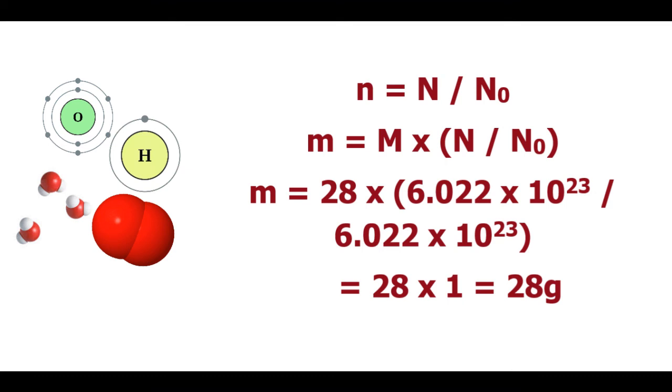So small m is equal to capital M multiplied by capital N divided by the Avogadro number, which will be equal to 28 multiplied by 6.022 into 10 to the power 23 divided by 6.022 into 10 to the power 23, which is 28 grams.